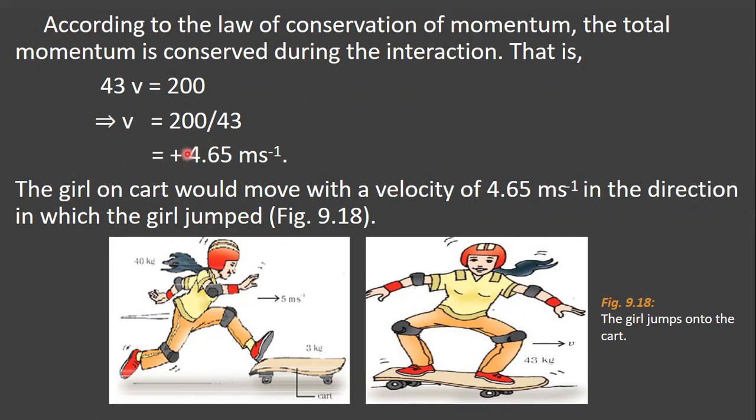This is the velocity, children, that is 4.65 meter per second, the velocity of the girl as the cart starts moving.